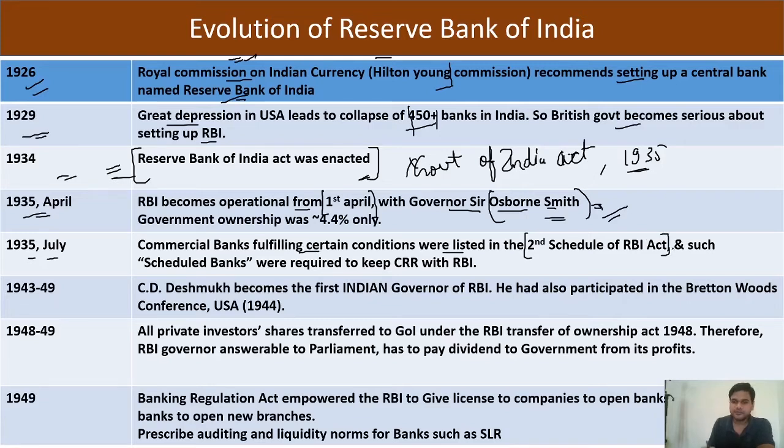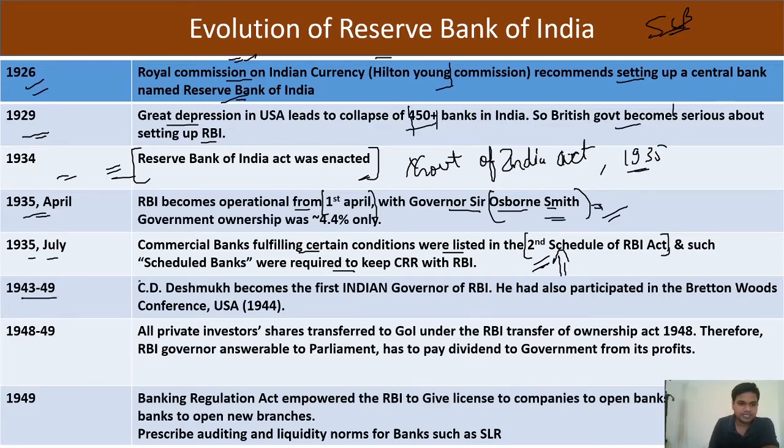After that, in July 1935, commercial banks fulfilling certain conditions were listed under the Second Schedule. You can see SCB means scheduled commercial bank in today's time. So which are the SCBs, or scheduled commercial banks? Those banks which are listed under the Second Schedule of RBI, and such scheduled banks were required to keep CRR with RBI. We will see what the cash reserve ratio is in the functions of RBI.